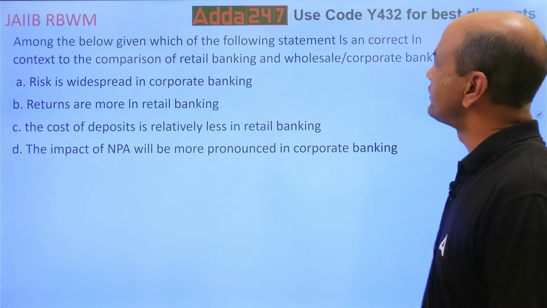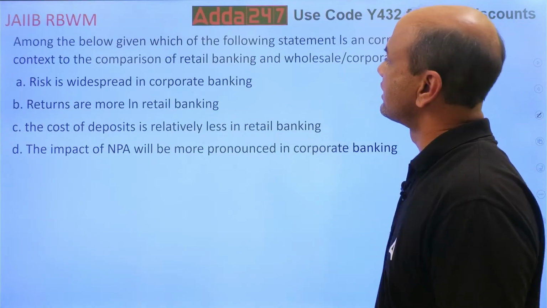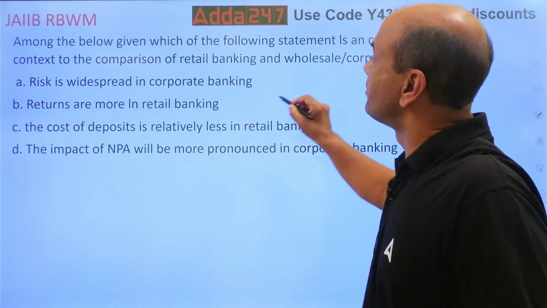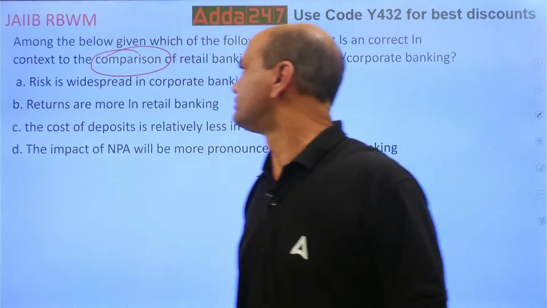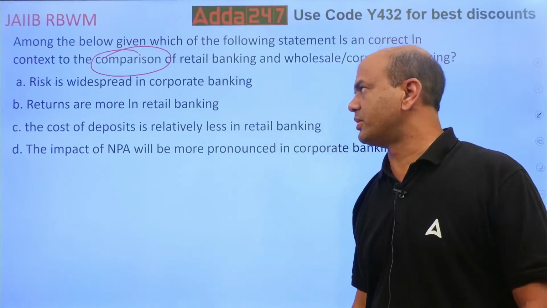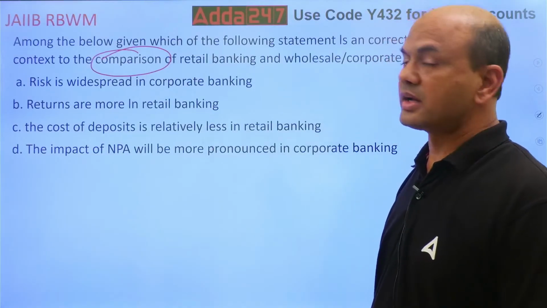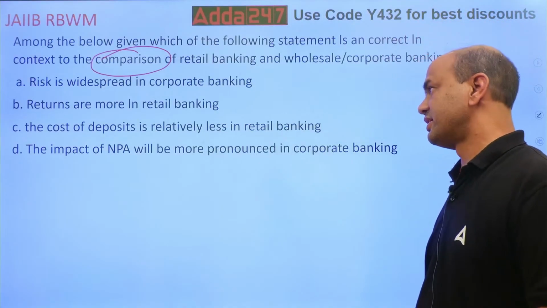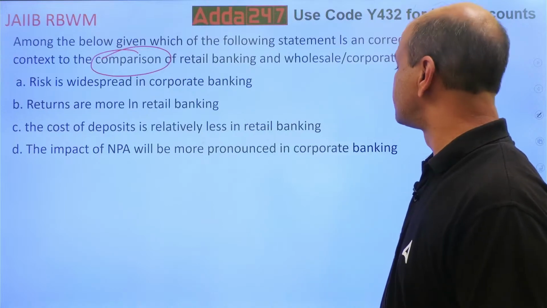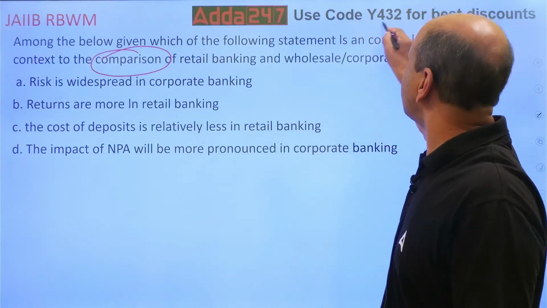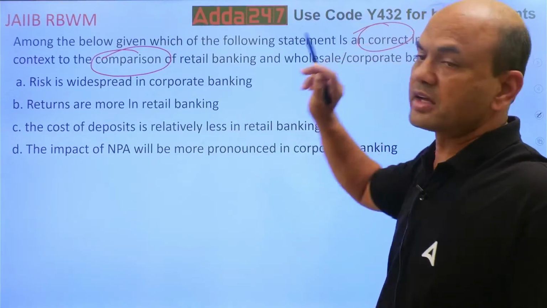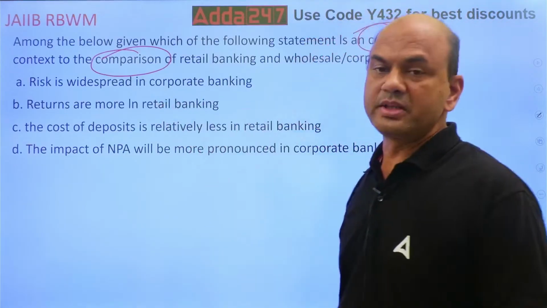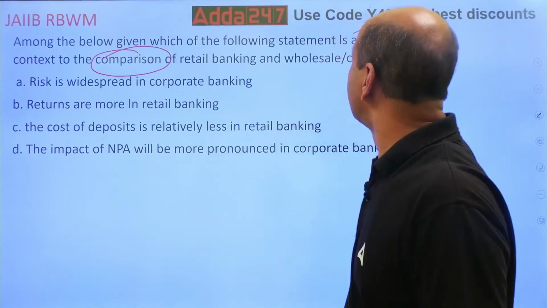Among the below given, which of the following statements is correct in context of comparison of retail banking and wholesale banking? See, correct in context of comparison. You have to compare now. Risk is widespread in corporate banking. Returns are more in retail banking. The cost of deposits is relatively less in retail banking. The impact of NPA will be more pronounced in corporate banking. So what do you want? Correct. Two important words: correct and comparison between retail and corporate banking. So risk is widespread in corporate banking means risk is huge in corporate banking. You want the correct one.